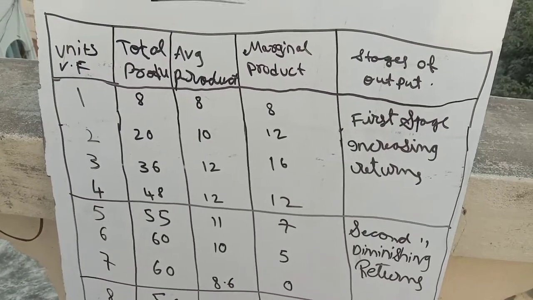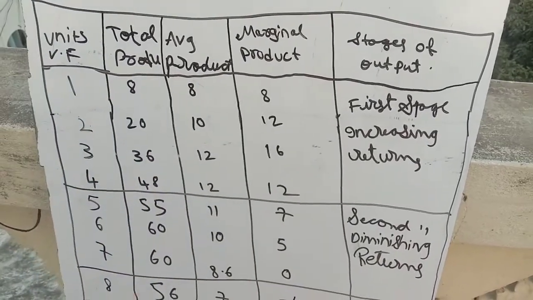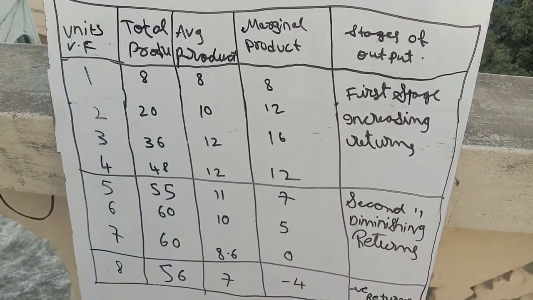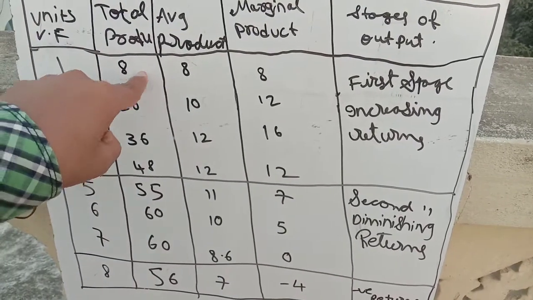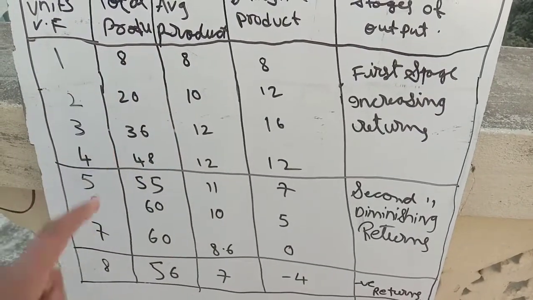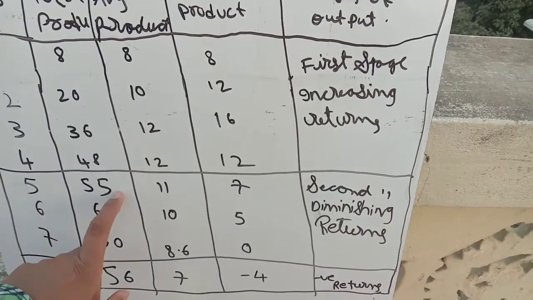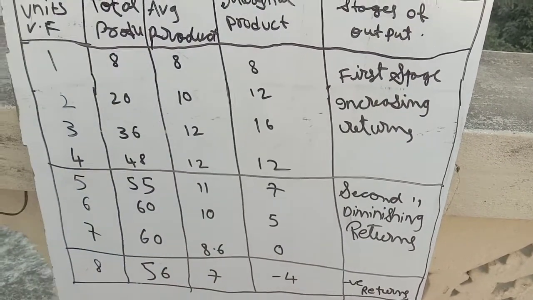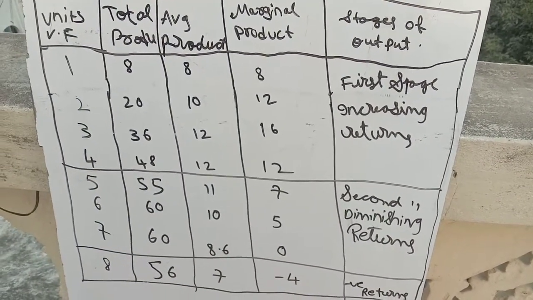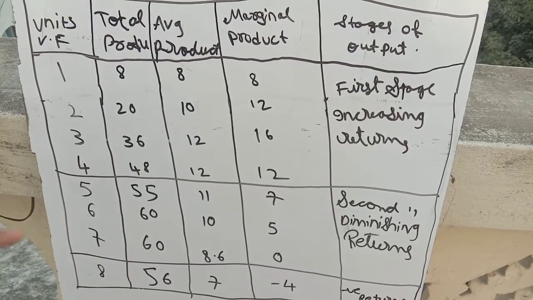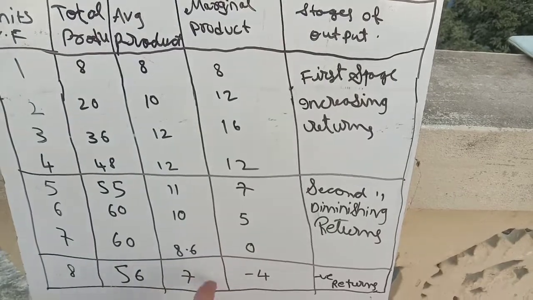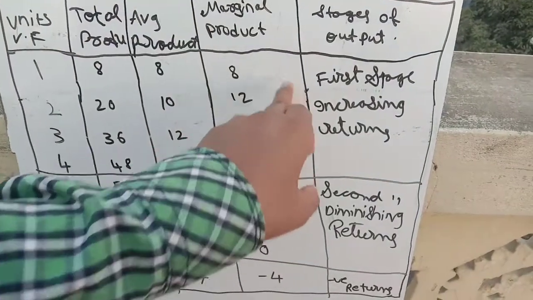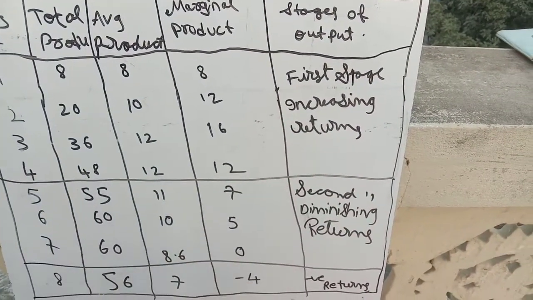So we have to remember this total product, then we will get all these values. First we have to remember these total product values, so they should not be changed. The first one is 8, next 20, 36, 48, 55, 60, 60, 56. So this is the total product value. And next we are going to discuss the average product, that is 8, 10, 12, 12, 11, 10, 8.6, 7. And marginal product 8, 12, 16, 12, 7, 5, 0, minus 4.